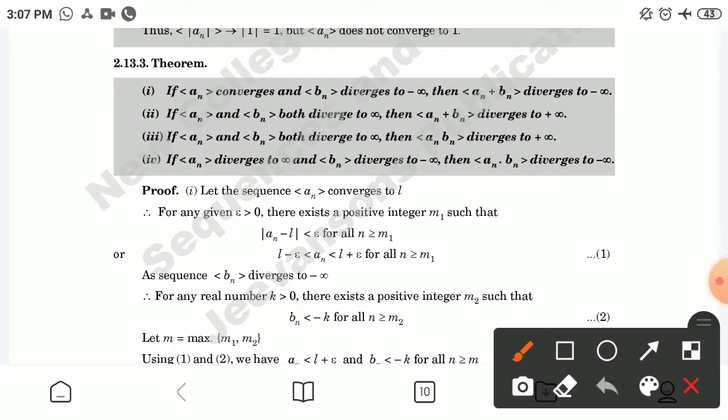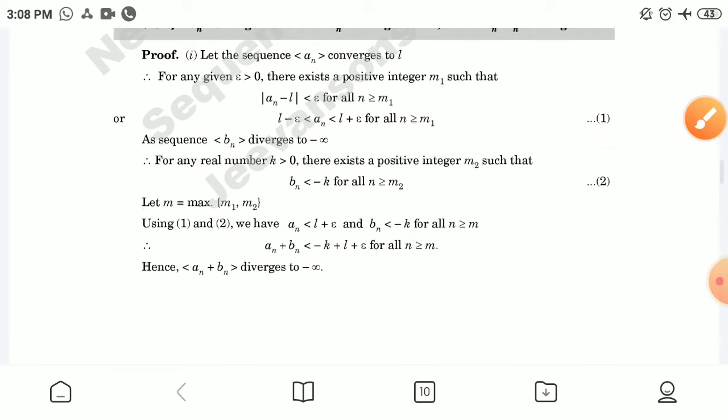Now the next result. If an converges and bn diverges to minus infinity, then their summation will diverge to minus infinity. If an and bn both diverge to infinity, then their sum will diverge to infinity. If an and bn both diverge to infinity, then their product will diverge to infinity. If an diverges to infinity and bn diverges to minus infinity, their product will diverge to minus infinity.